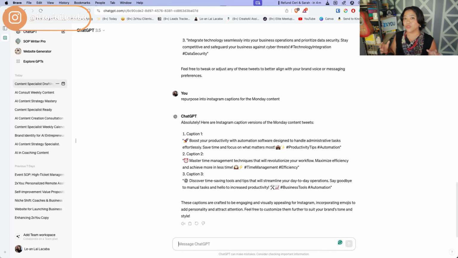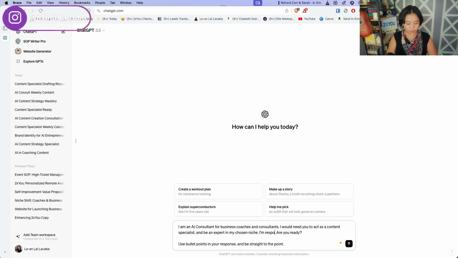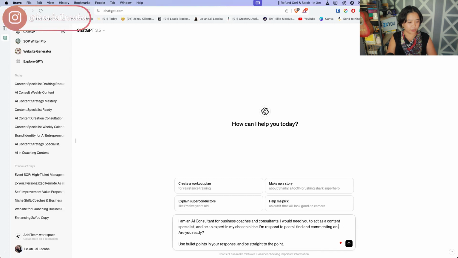Now, the next thing you can use ChatGPT for in your content creation is for engagement on social media posts. A lot of the time, if you're someone like me, I like to comment on a lot of people's posts just because I find them really interesting, and I don't want to comment something like, nice job, this sounded great. So I'm going to use ChatGPT for that. I'm going to create another ChatGPT thread, and for this one, I would need you to act as a content specialist, and I'm looking to respond to posts I find and comment on them, relating it to what I do as an AI consultant.